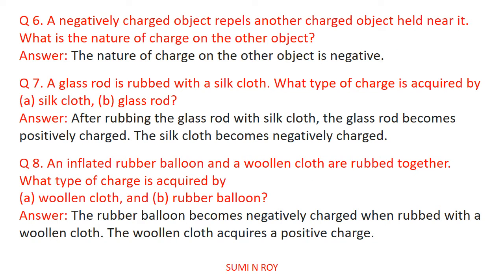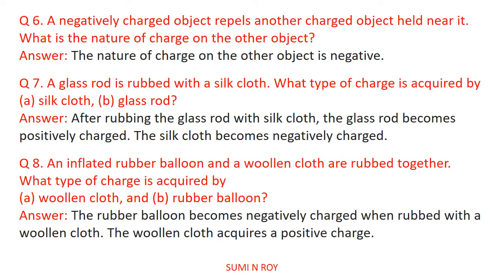Question number 6 is, a negatively charged object repels another charged object held near it. What is the nature of charge on the other object? The nature of charge on the other object is negative. Because a negatively charged object is repelling the other charged object, it must be a negatively charged object.